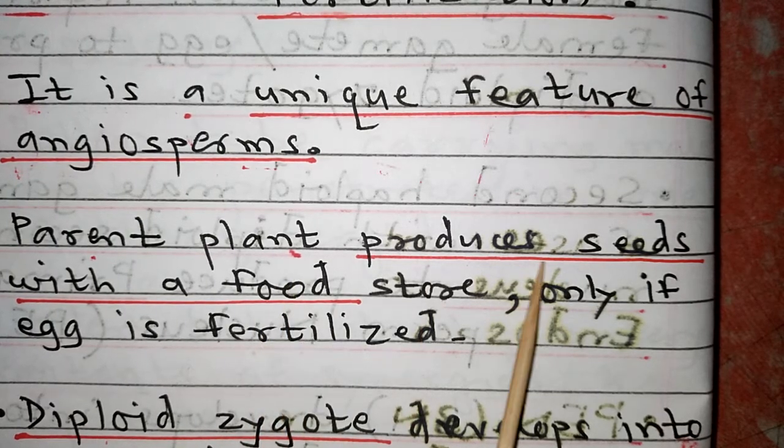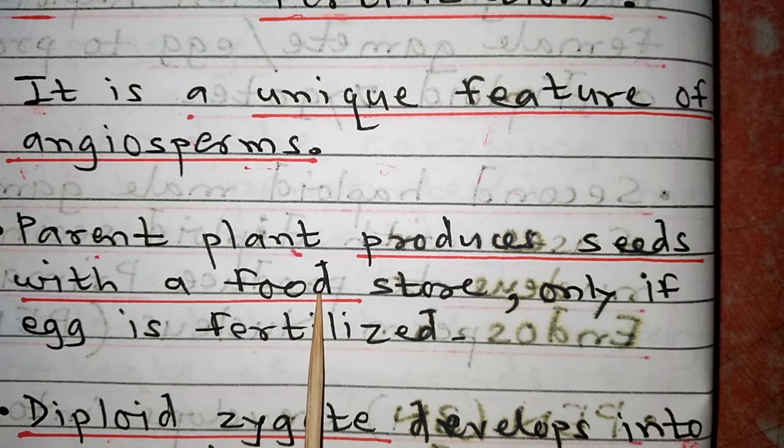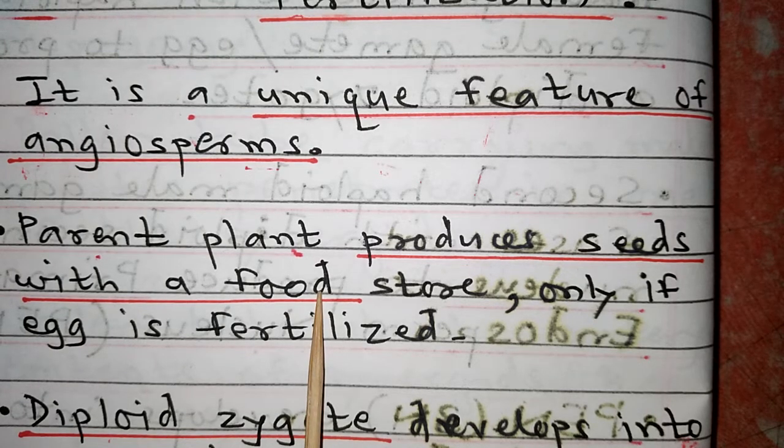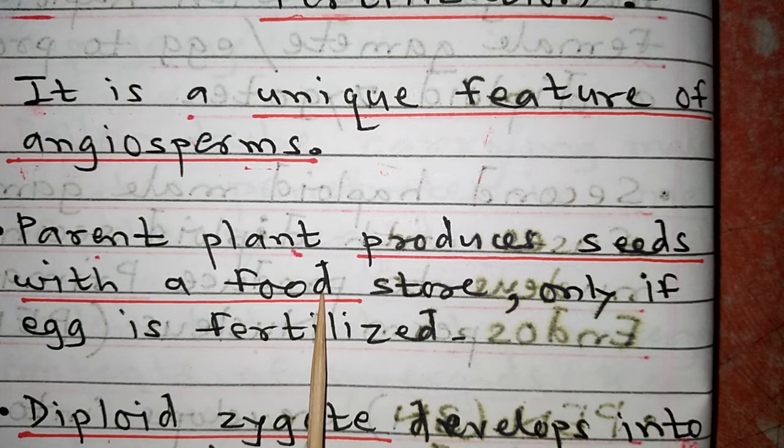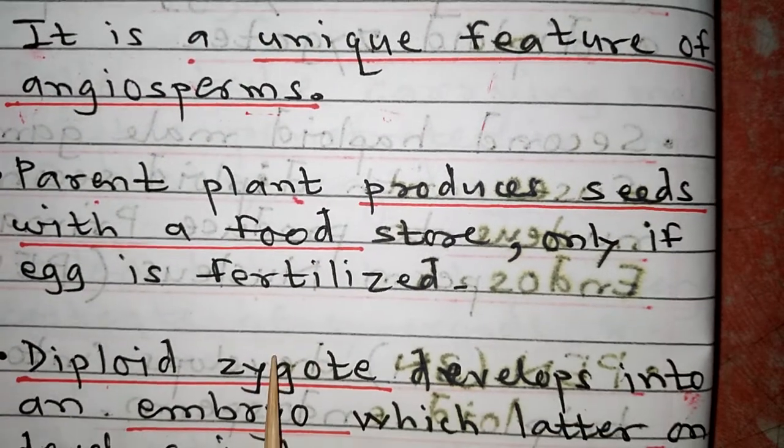Parent plant produces seeds with food. You are familiar with cereals, like wheat, rice, jowar, or pulses like cowpea, bean, pea. These seeds act as a source of food.